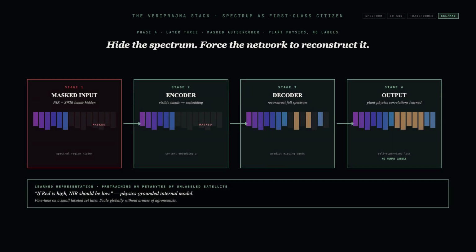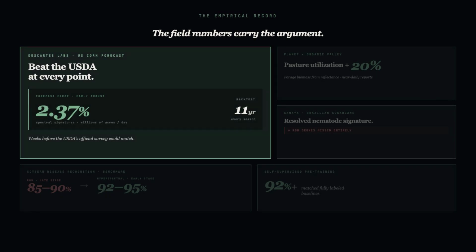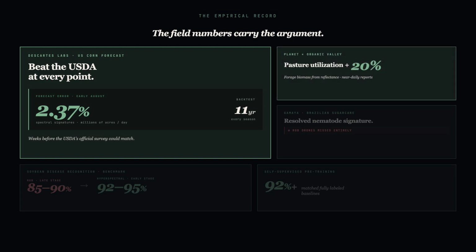Layer 3 is a masked autoencoder: hide entire spectral regions and force the network to reconstruct them. The model learns plant physics from raw radiance, without a single human label. The field numbers carry the argument. Descartes Labs forecast U.S. corn production from spectral signatures of millions of acres daily. In early August, weeks before the USDA's official survey could match, the model's error fell to 2.37%. Across an 11-year backtest, the spectral forecast beat the USDA at every point in the growing season.